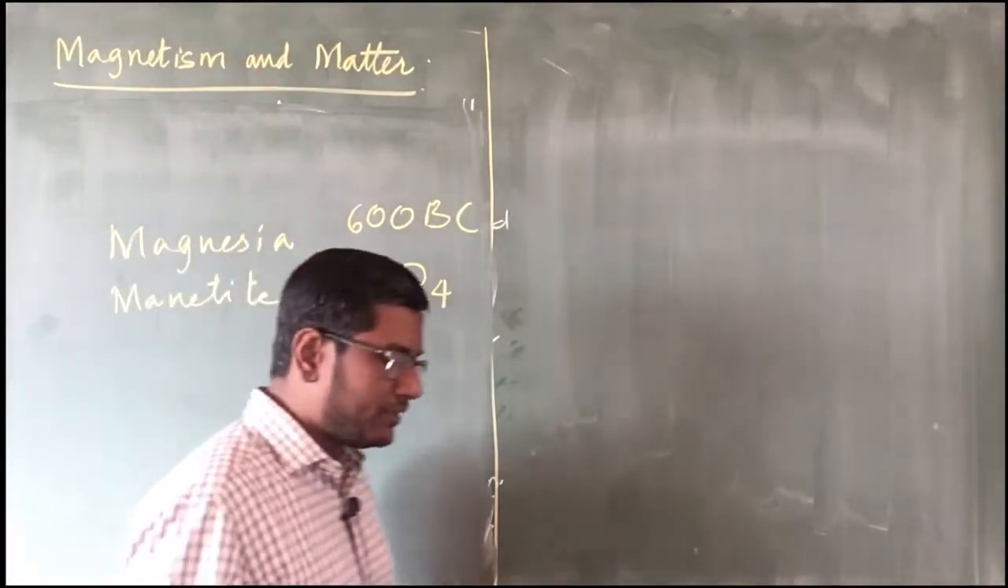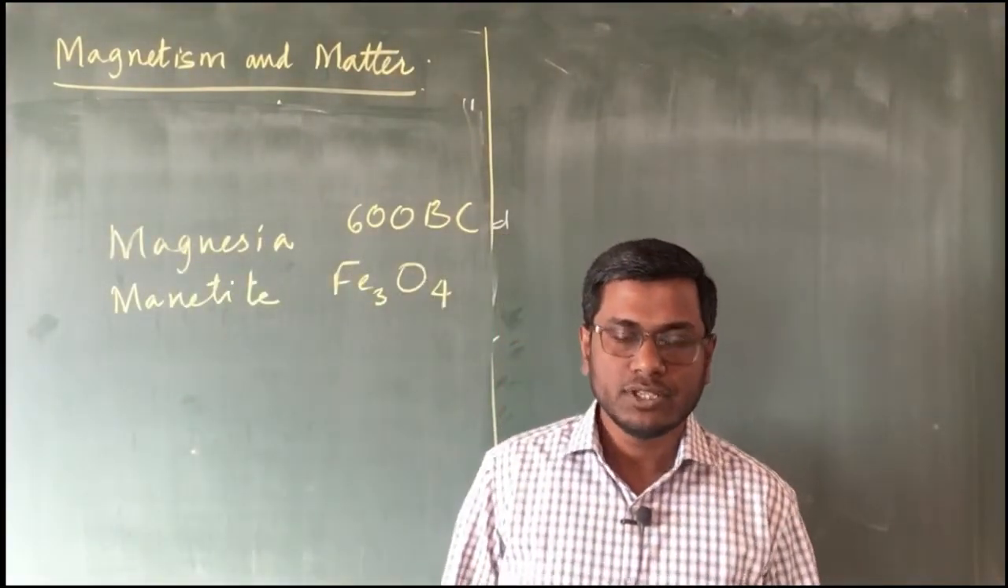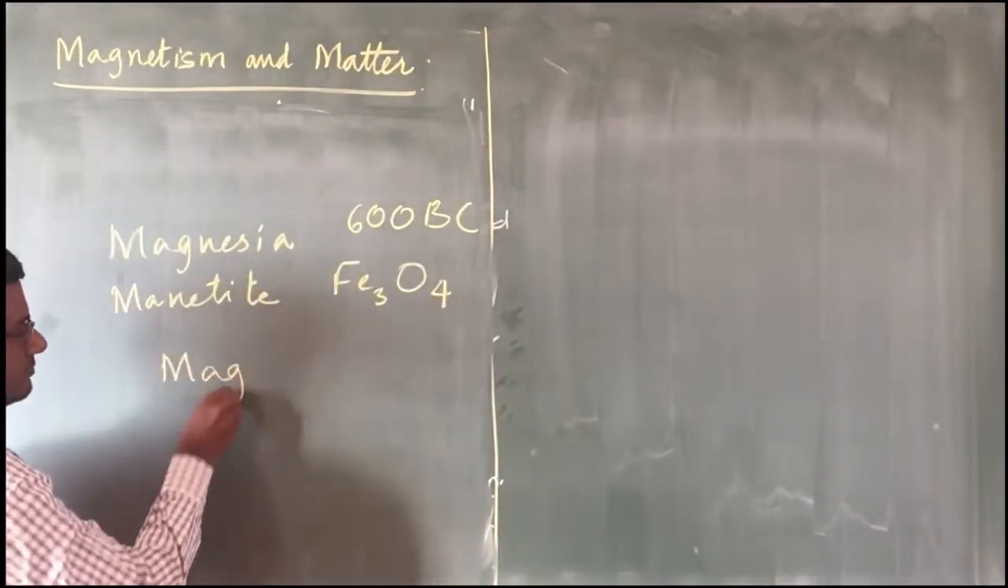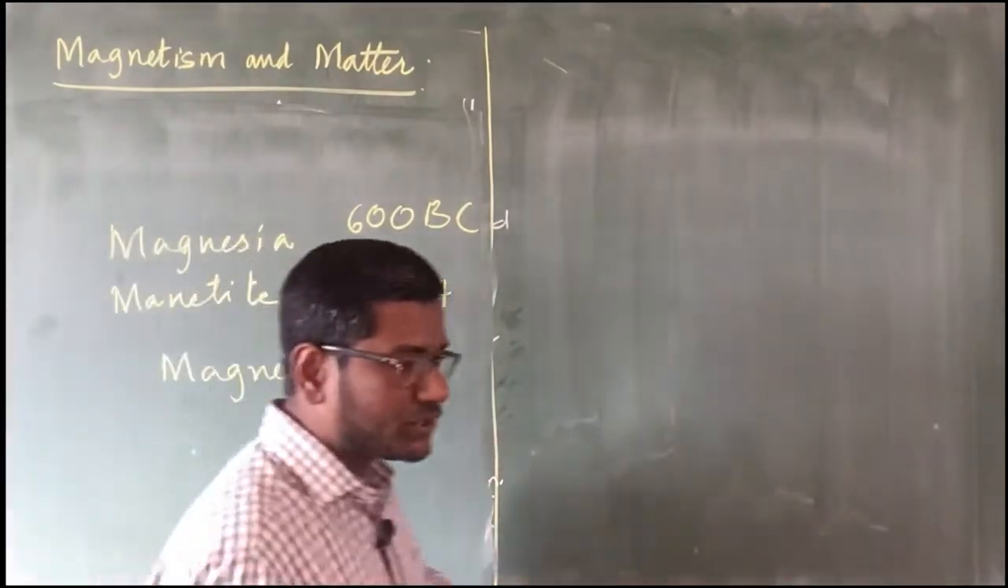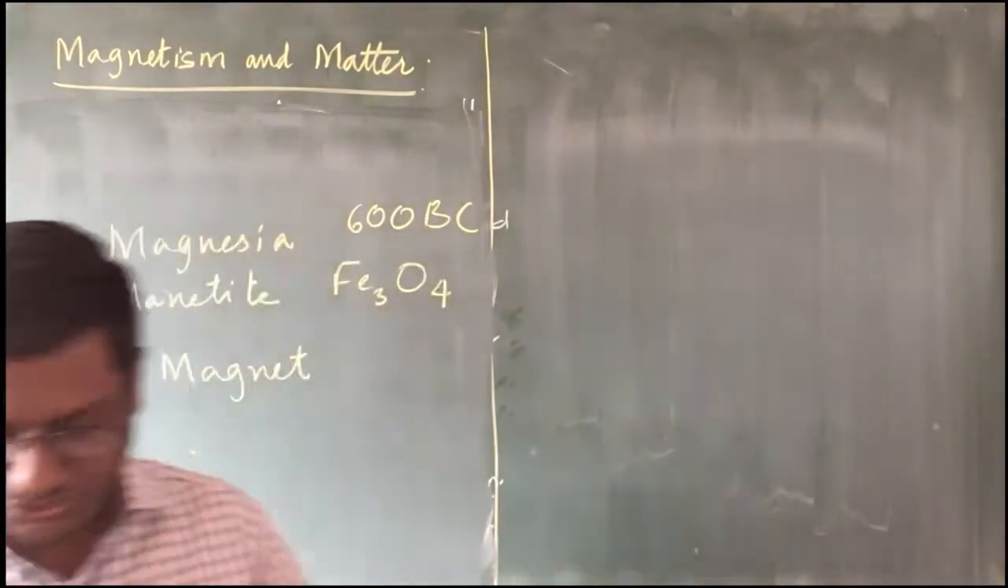It had a property of attracting iron filings or small pieces of iron. So they called the material after the place, it was called a magnet. So this was discovered. It was a naturally occurring magnet and it was a permanent magnet. So that was the history then.